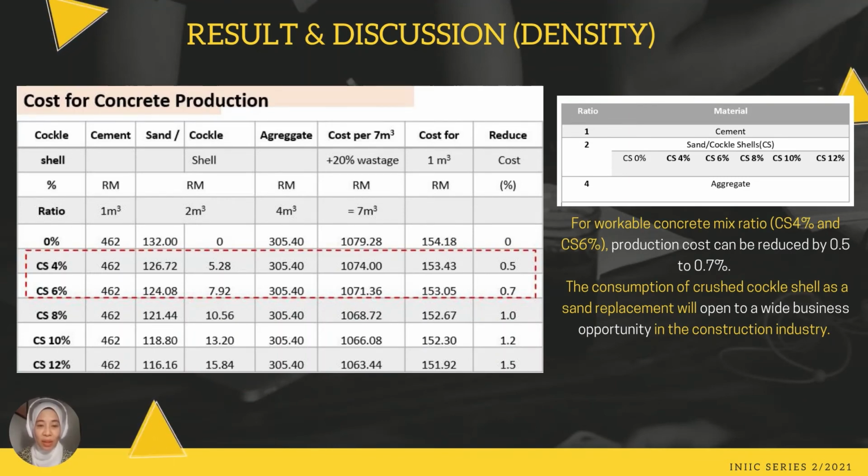Looking at the data, for workable concrete mix ratio, which is CS 4% and CS 6%, production cost can be reduced by 0.5 to 0.7%. The consumption of crushed cockle shell as a sand replacement will open to a wide business opportunity in the construction industry.